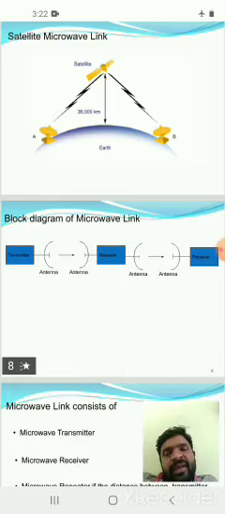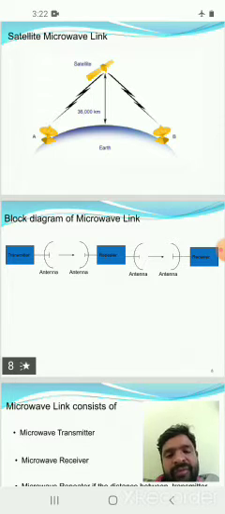This arrangement is called a repeater arrangement. Every 40 to 50 kilometers, one station is used to receive the signals, amplify them, and retransmit. These are called repeaters or microwave links.